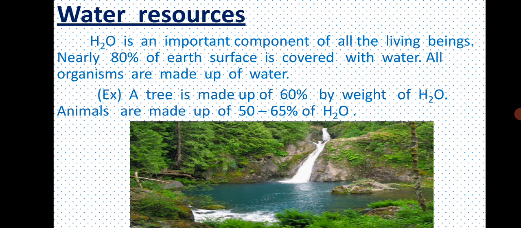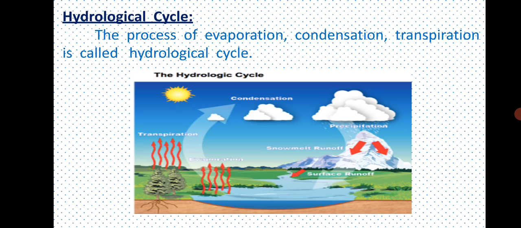Introduction. Water resources. Water is an important component of all the living beings. Nearly 80% of Earth's surface is covered with water. All organisms are made up of water. Example, a tree is made up of 60% by weight of water. Animals are made up of 50 to 65% of water.